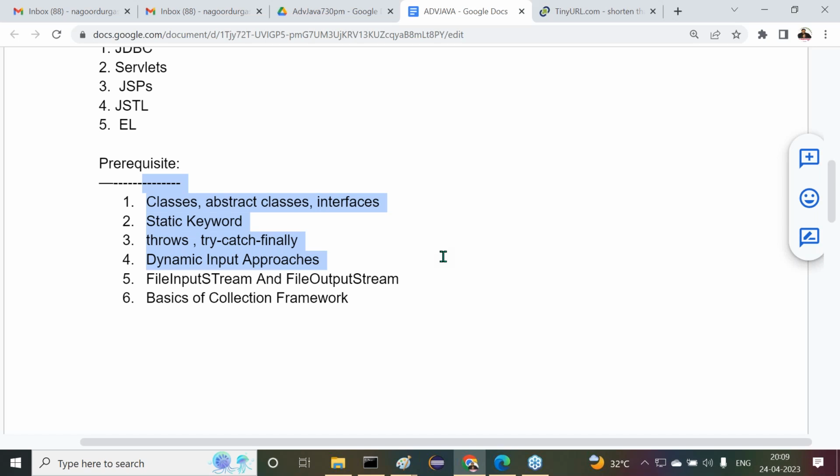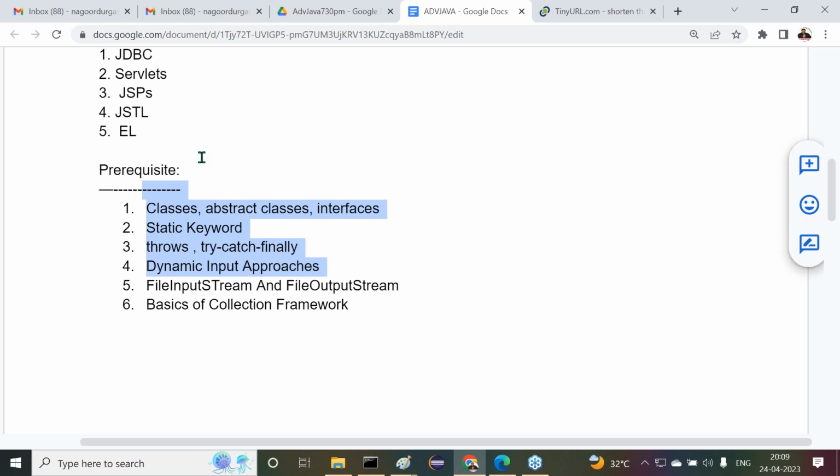Sir, are all of you getting it or not? What I'm telling you now: if you know these many concepts, then only we can start JDBC. Otherwise, not possible.